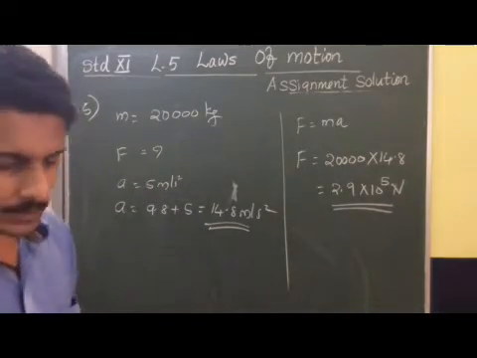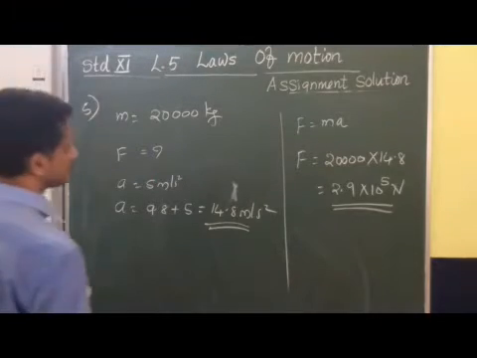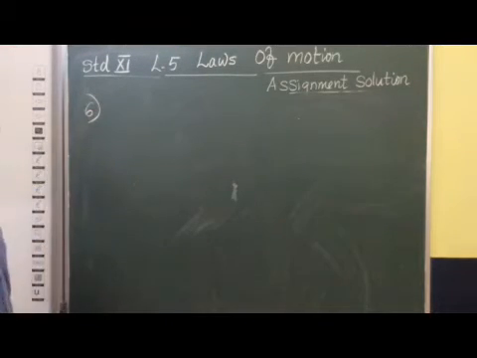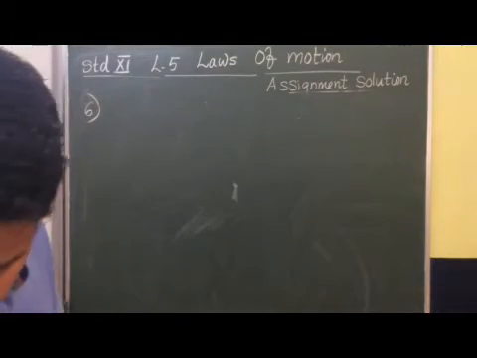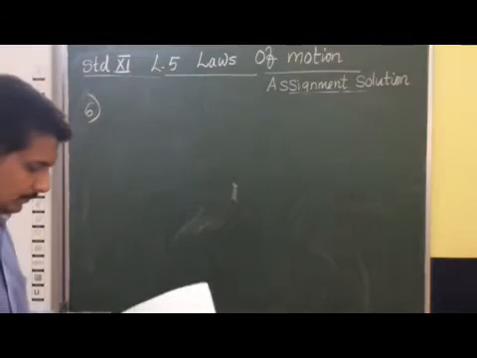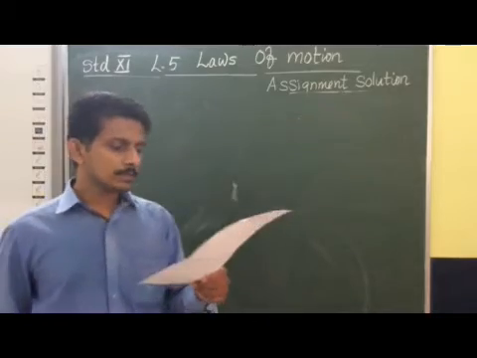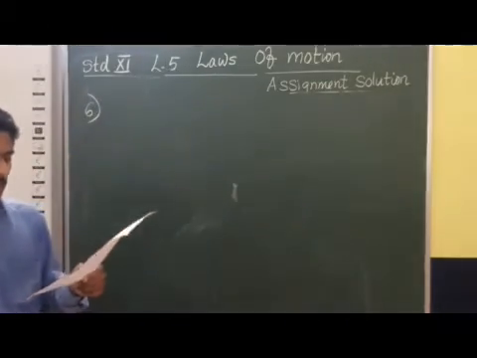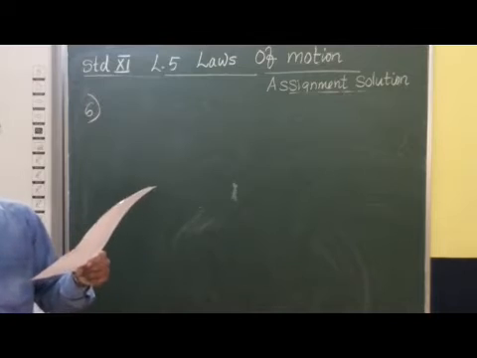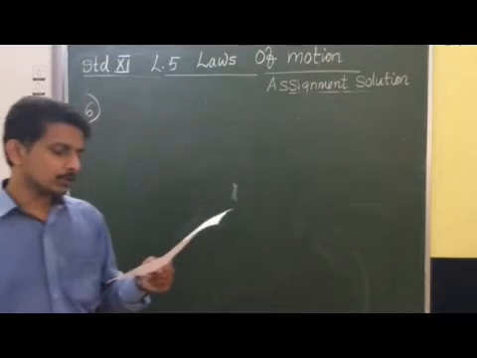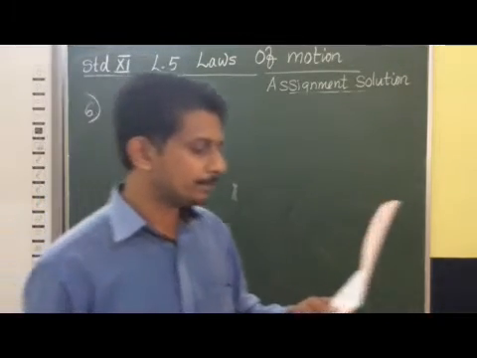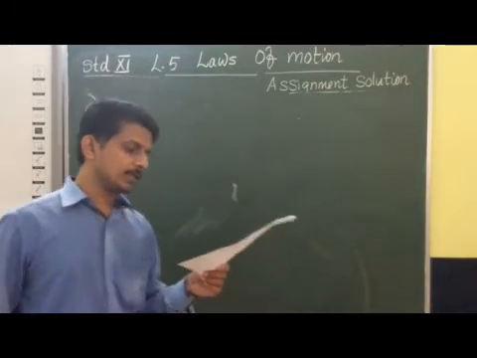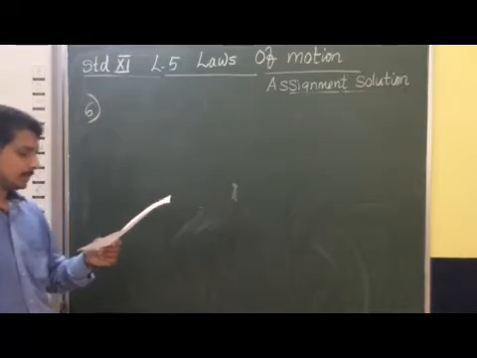Now we will discuss question number 6. What is our question number 6? A mass of 6 kg is suspended by a rope of length 2 meter from the ceiling. A force of 15 Newton in the horizontal direction is applied at the midpoint P of the rope. What is the angle the rope makes with the vertical in equilibrium?